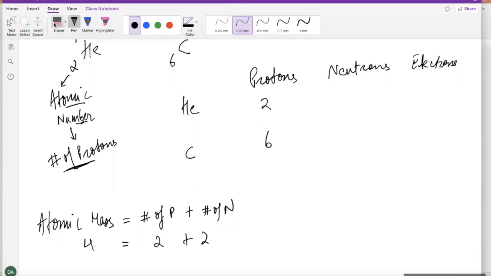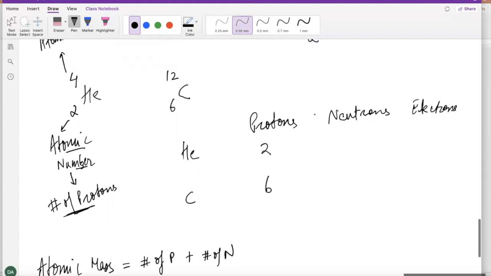Okay, now let's try to answer what we have here in the question. The question was, how many neutrons do we have in helium? So helium has 4 as the atomic mass, and it has 2 protons.